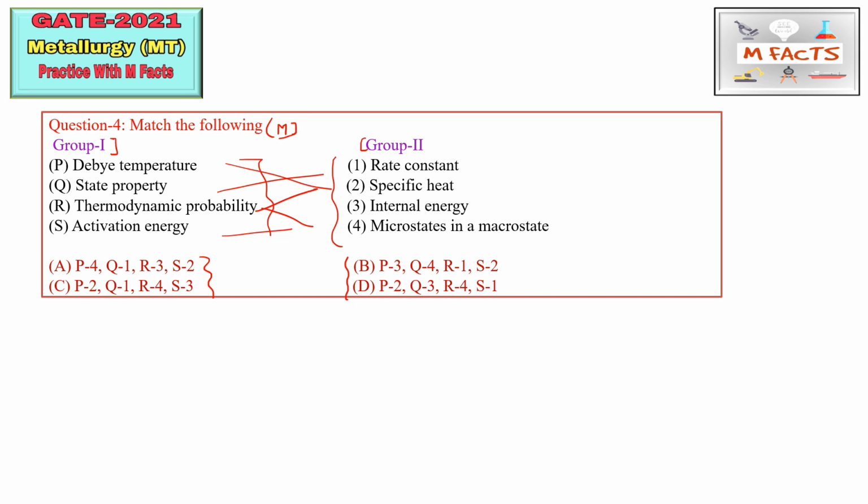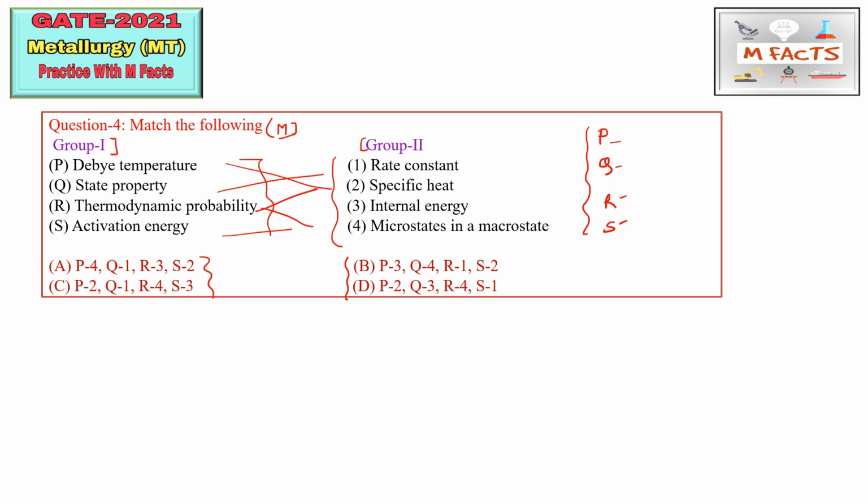Just try to make your own matching code. Write down PQRS on a blank page and try to match, trying to find the common one or the odd one, and just try to make the code. Sometimes you will get it easily, and you will easily eliminate options by making these codes.